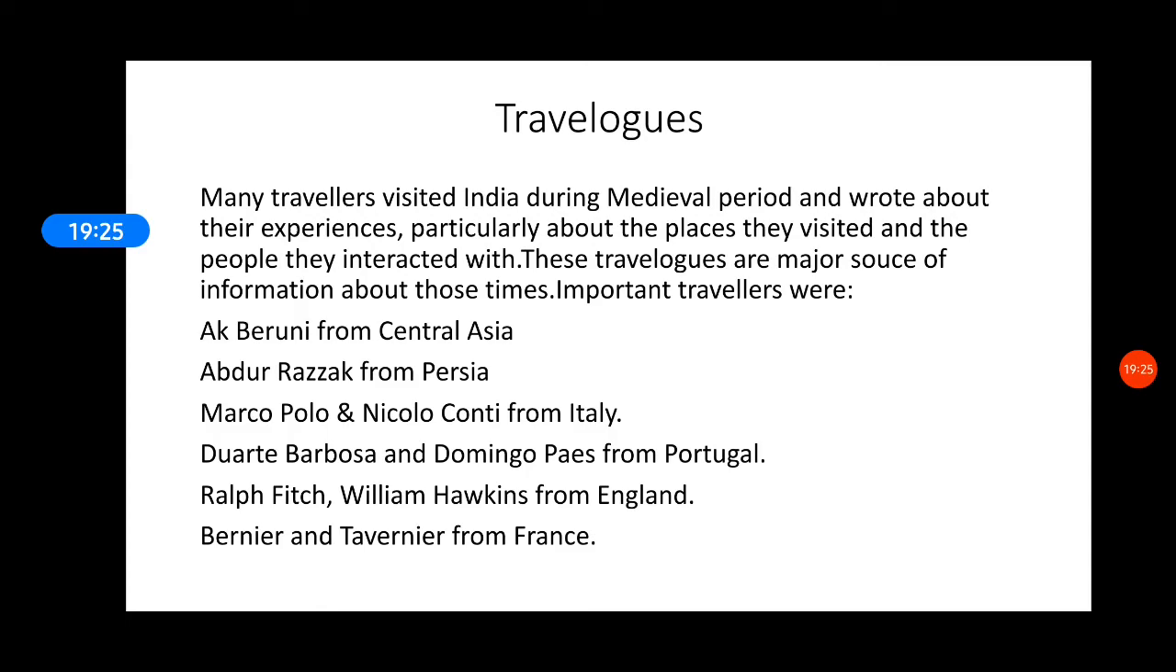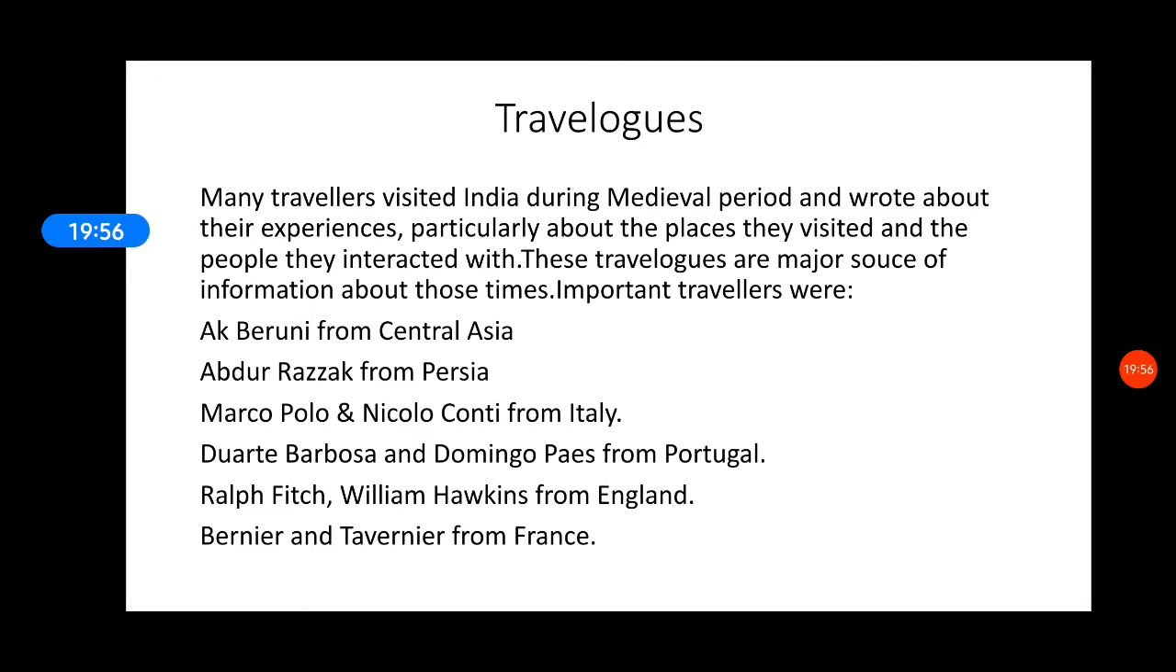So many travelers visited India during the medieval period, might be for trade or for visiting the kingdoms of the kings, and they wrote about their experience: how they traveled, what type of people they met, how they felt, what they witnessed, what were the things which were different in this nation. These experiences were recorded in the travelogues. They are a major source of information because the people who came from outside, who were totally unaware of what existed in India, if they are writing, that can be a very useful source.